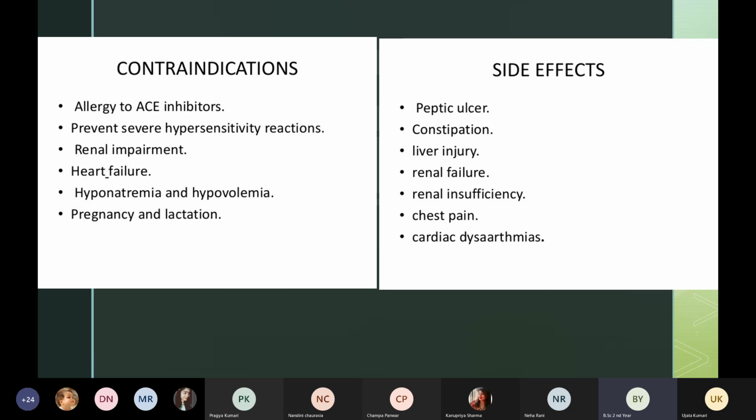What are the contraindications when we should not give ACE inhibitors?